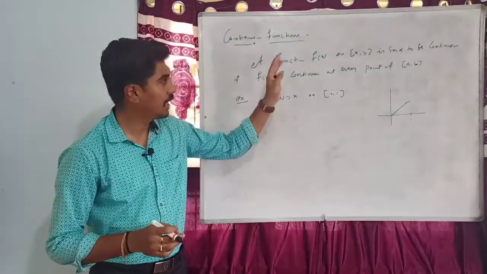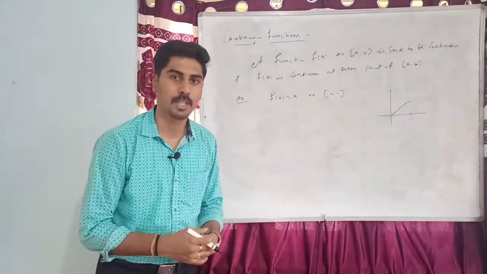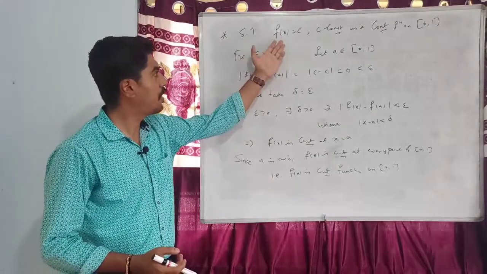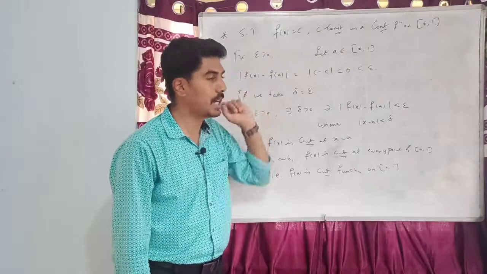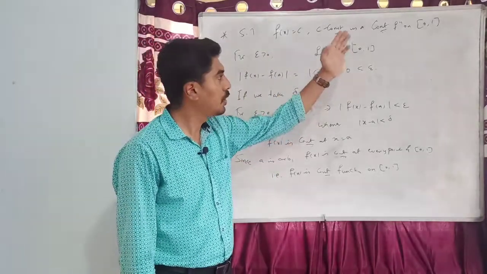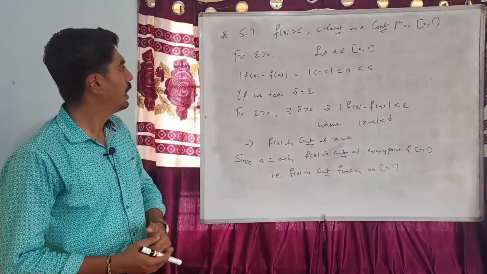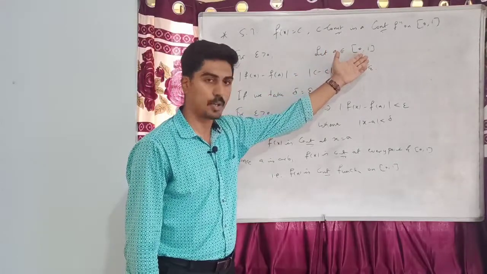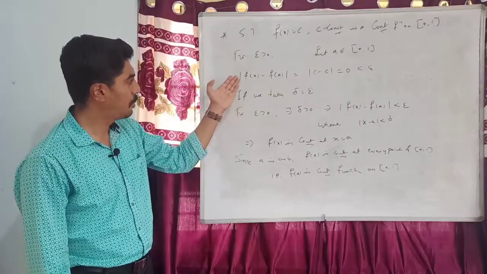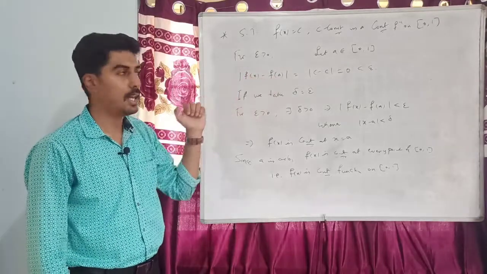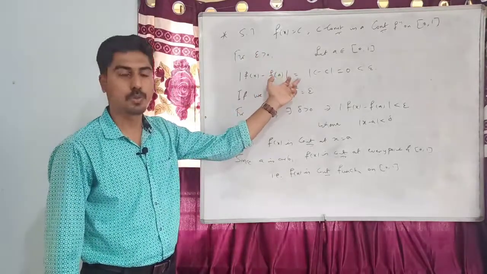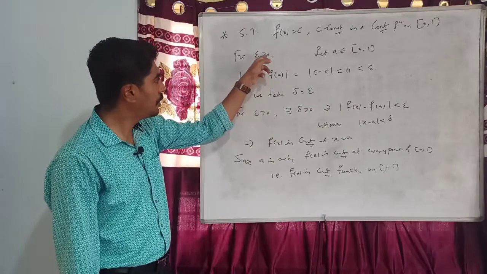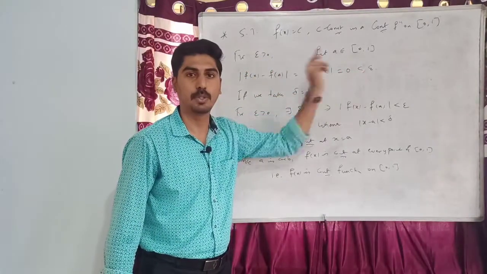If a function is not a continuous function, then it is known as discontinuous function. Now let us consider an example. Show that the function f of x equal to c, where c is a constant, is a continuous function on closed interval 0, 1. For epsilon positive, let me consider an arbitrary element a belongs to 0, 1 and consider mod of f of x minus f of a. By the definition of f of x, this is equal to mod of c minus c, which is equal to 0. Since epsilon is positive, this is less than epsilon.